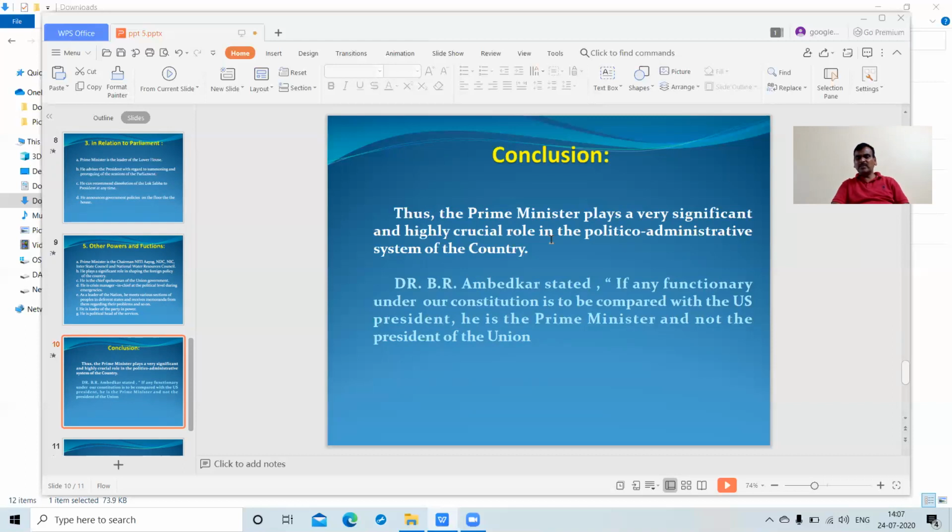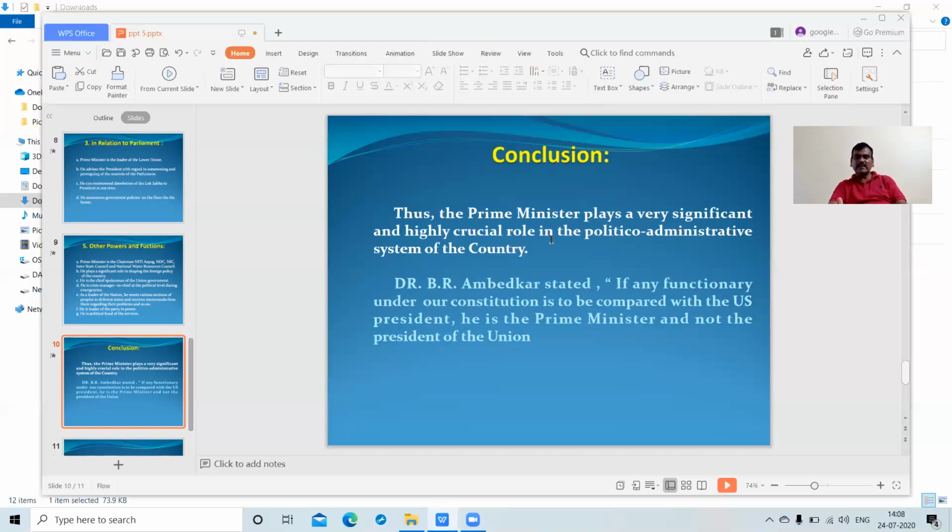If you examine the 30 years from 1991 to 2020, the total economic system has changed from the public sector to the private sector. During this period the PPP, public private partnership system, existed in the economy, and the Prime Minister's role changed greatly.